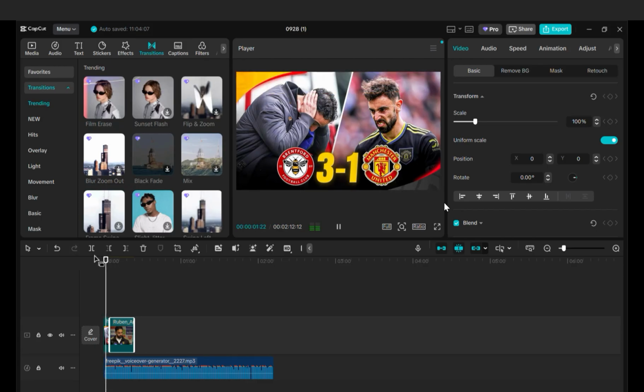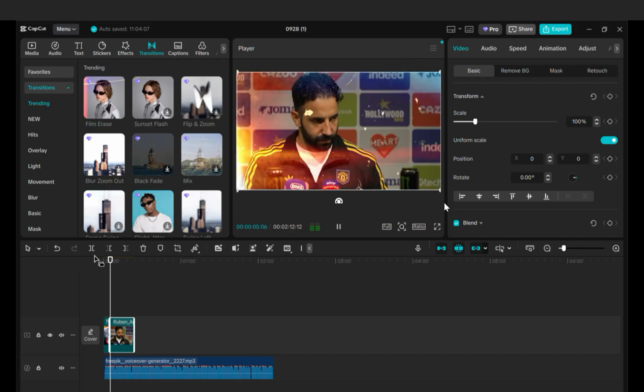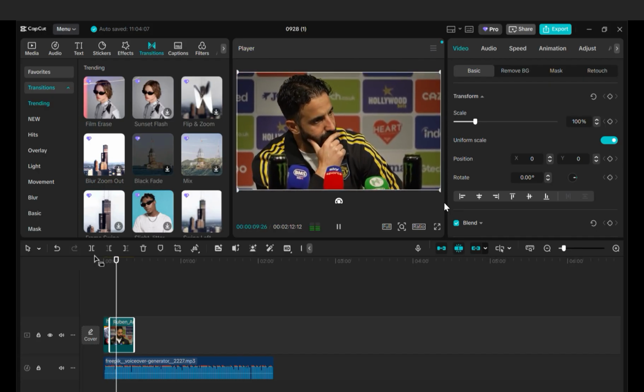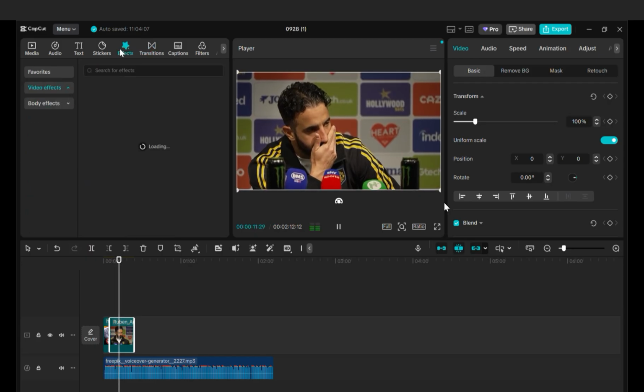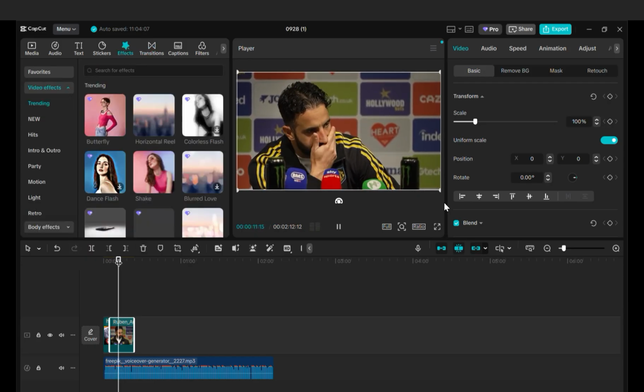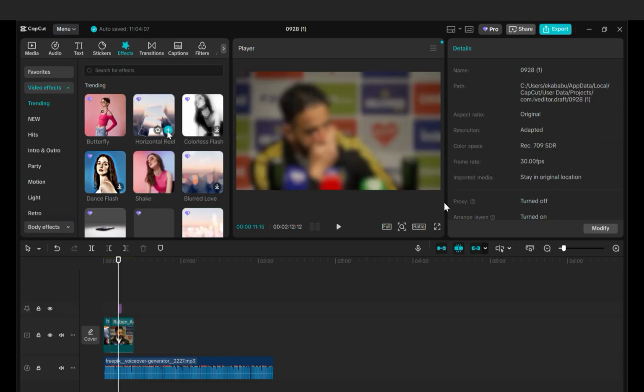From our first image to the next one, we have a transition right there. We've clicked on it. See how wonderful that is. There are also effects on CapCut, and I haven't even paid the subscription. I'll show you a trick.